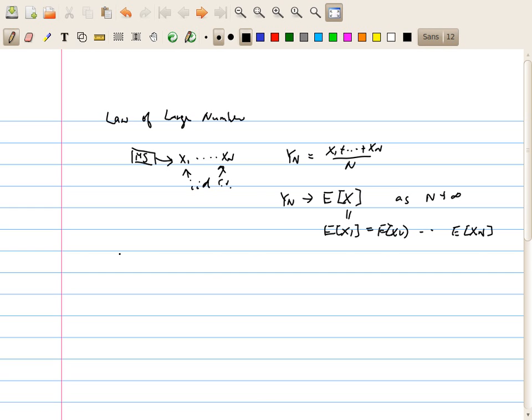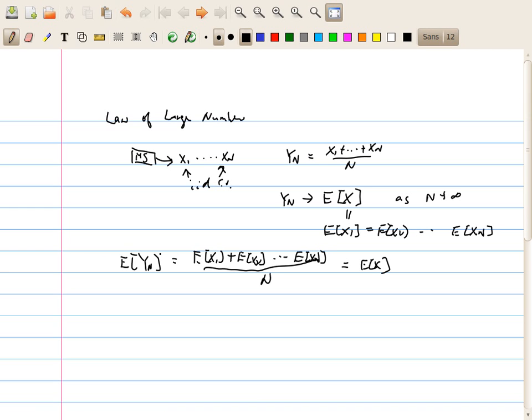The expectation of yn is just, remember that expectation is a linear operation, therefore it is equal to the expectation of x1 plus the expectation of x2 and so on up to the expectation of xn, over n. Of course all these are equal to the expectation of x, so it is just equal to the expectation of x.